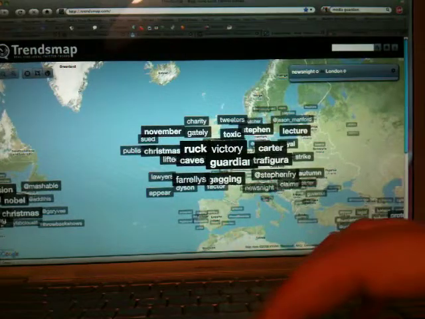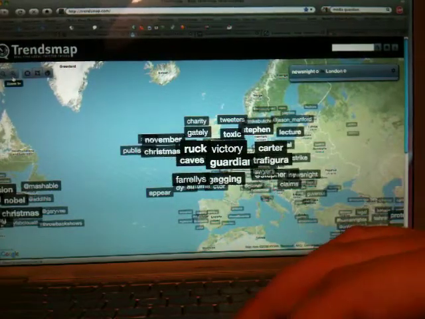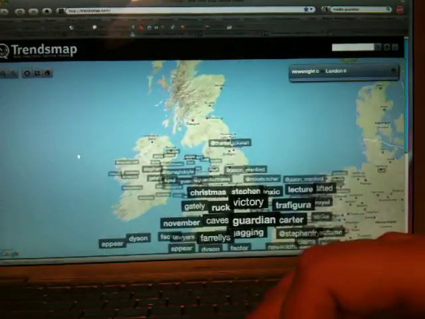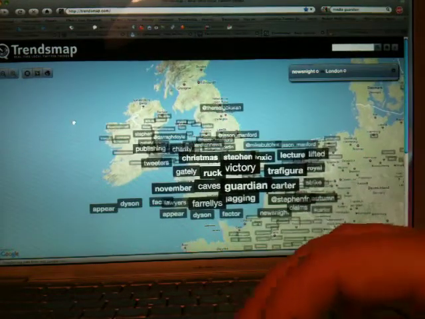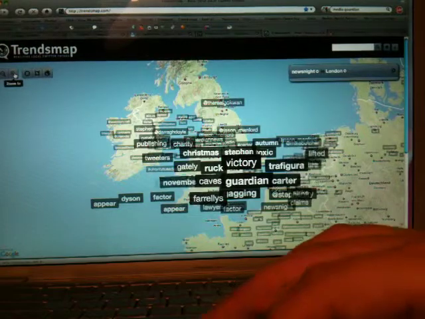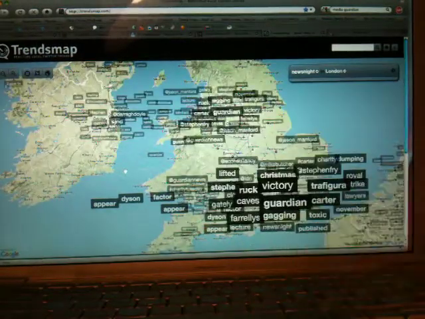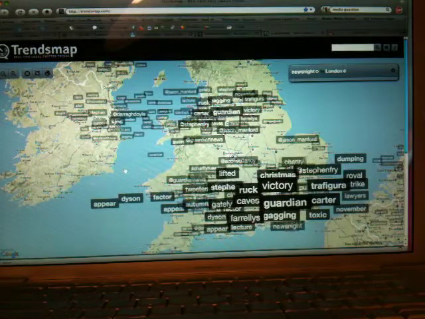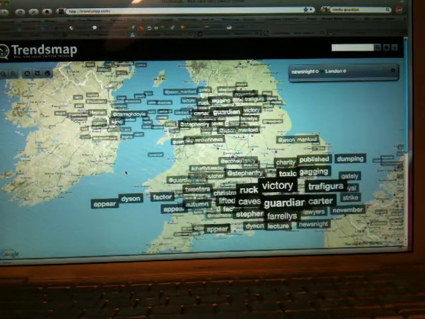So let's move over to the UK, and I'm going to zoom in a little bit so I can see what's going on. As you zoom in, obviously the tweets alter, so that it takes on a more local view of what's being spoken about. And you can see them all moving about, different people tweeting about it at different times, things growing and shrinking.